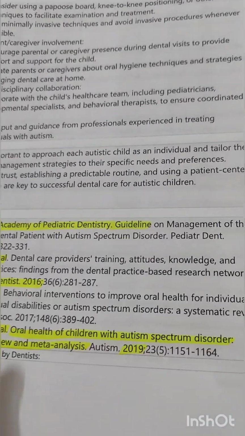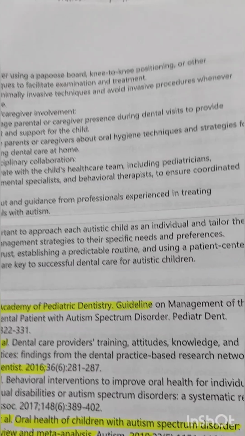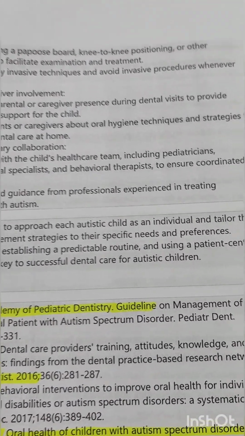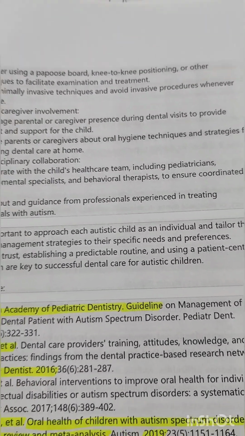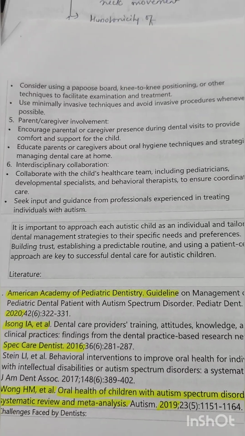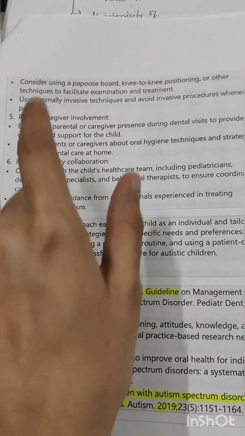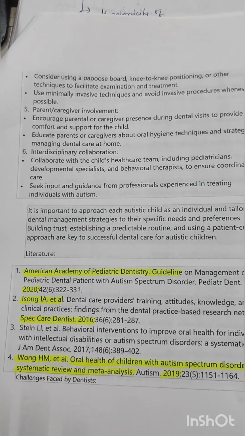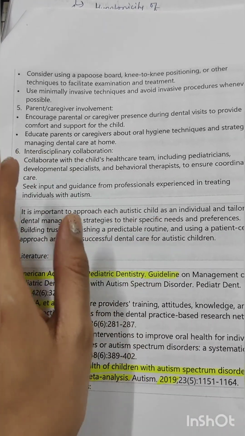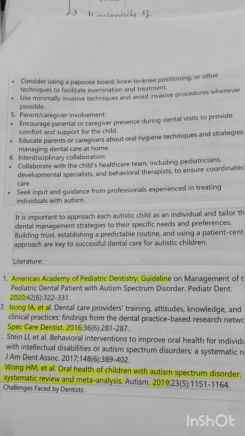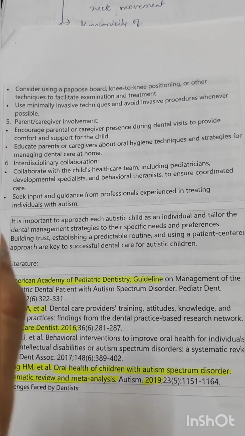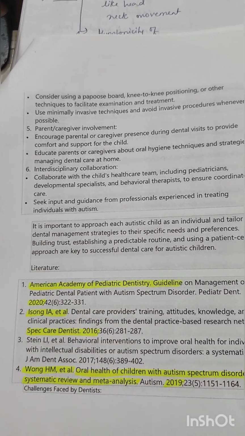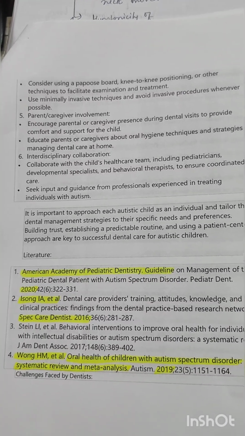Also consider using a papoose board, knee to knee positioning, or other techniques to facilitate examination and treatment. Use minimally invasive techniques and avoid invasive procedures whenever possible. Active involvement of the parent and caretaker should be there. Interdisciplinary collaboration is very important, and seek input and guidance from professionals experienced in treating individuals with autism.